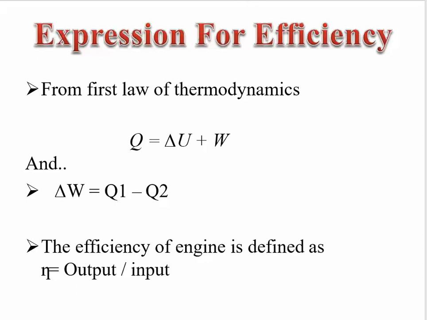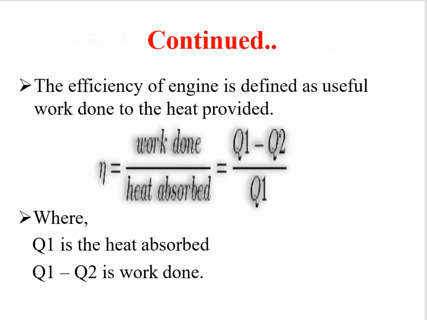The efficiency of the engine is defined as the output upon the input. The efficiency of the engine is defined as the useful work done to the heat provided, that is, eta is equal to the work done by the heat absorbed, where the work done is Q1 minus Q2 and the heat absorbed is Q1. Then the complete formula is (Q1 minus Q2) by Q1.